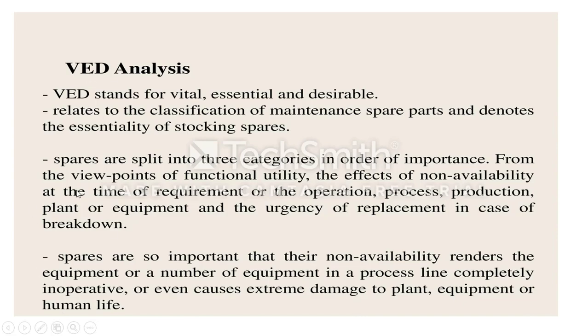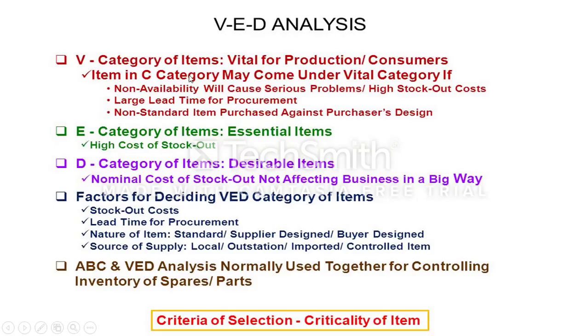So three categories are there. Let us go to VED analysis and see how it is categorized through this slide. V category of item is vital for production. Here non-availability will cause serious problems, or it will cause a huge stock out. Then large lead time for procurement and non-standard items purchased against the purchase design. These all come under V category.